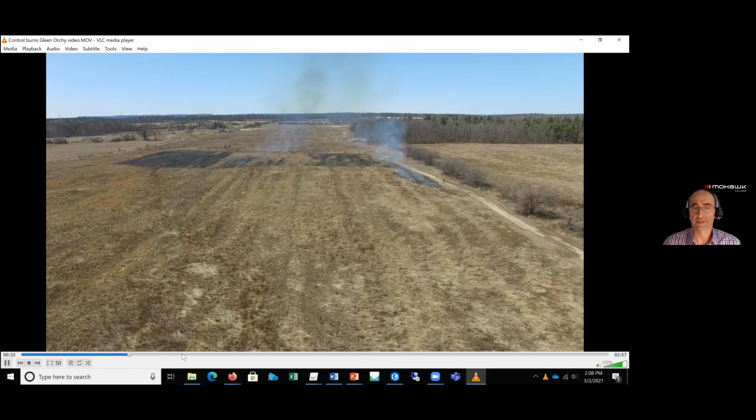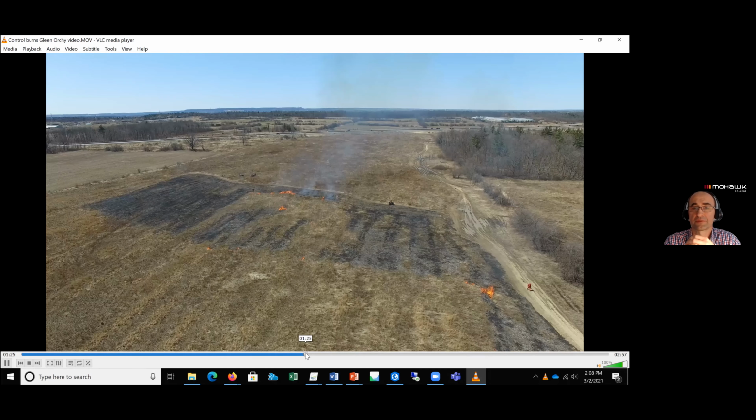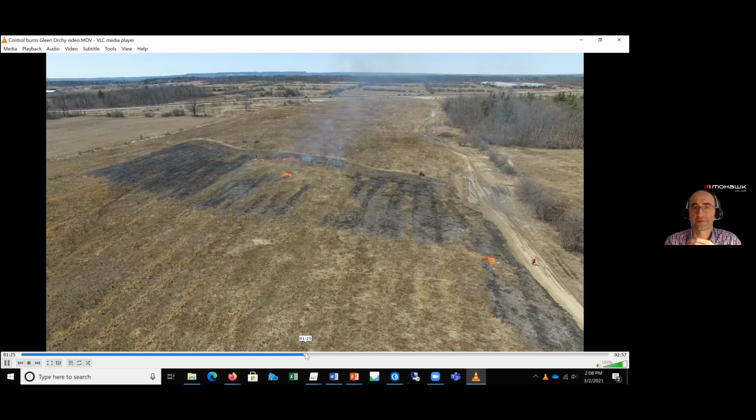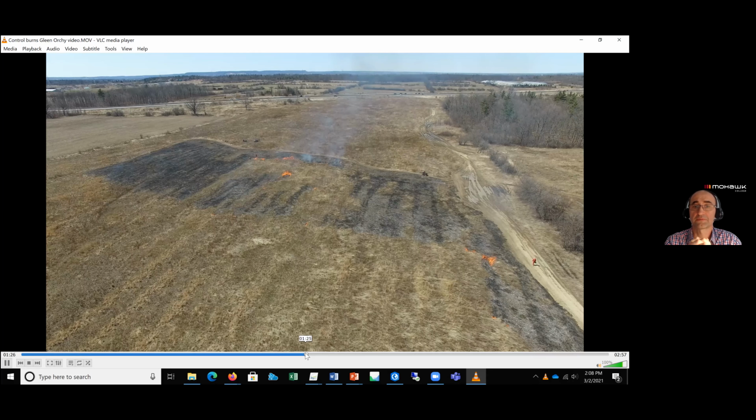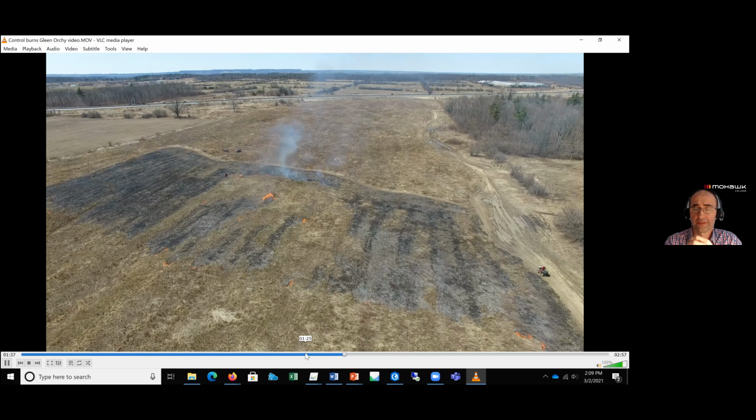So as not to run it for a long time, I'm going to speed up this process. This might be useful for the crew that is responsible for controlling this burning process of the grasses.